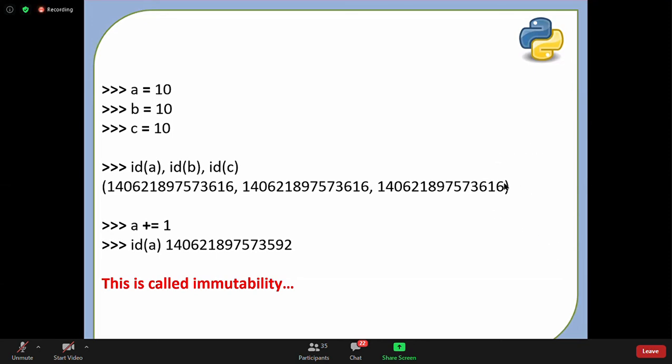Will never be changed. So 10 will remain 10 only until it gets garbage collected, or if it is not referred by anyone, but 10 will remain 10 only. So this concept in Python is called immutability.